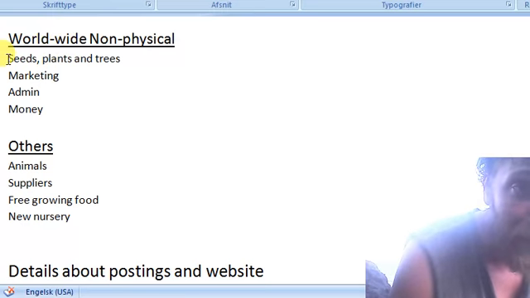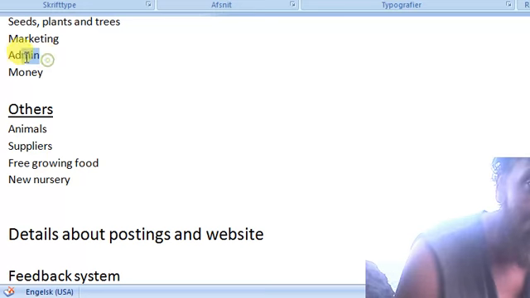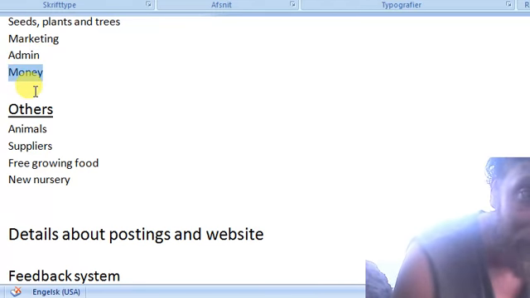Here are people with seeds, plants and trees who want to donate them. People who have marketing skills or want to market the website. Here are administrators we are looking for, and people with money.